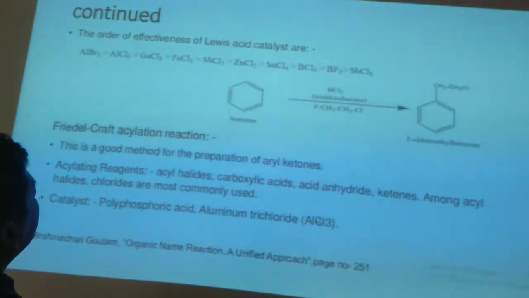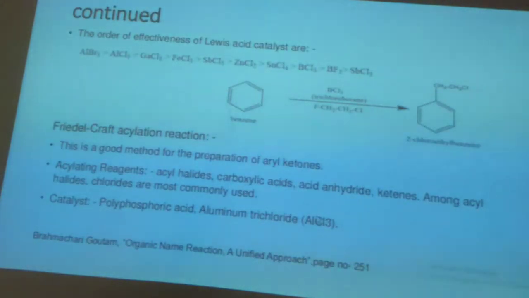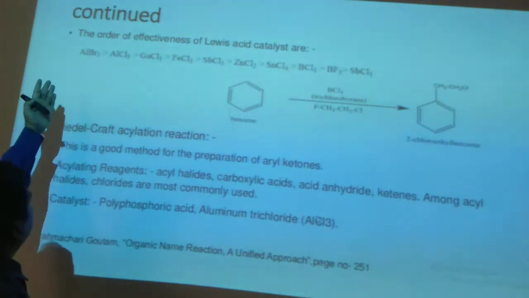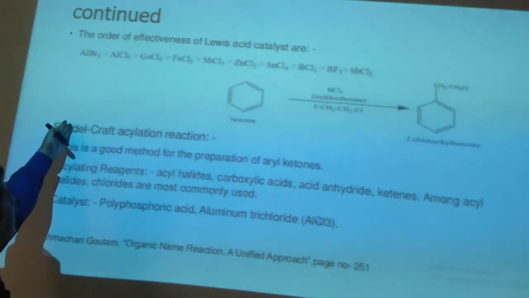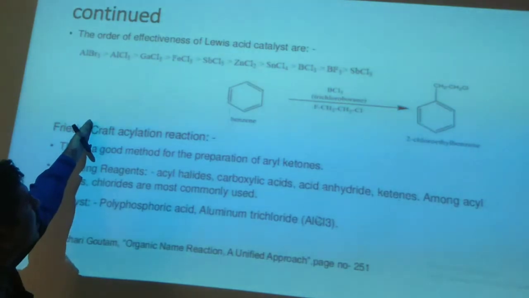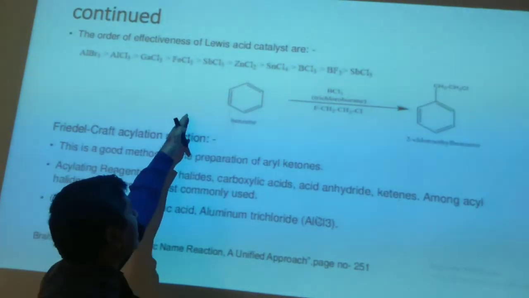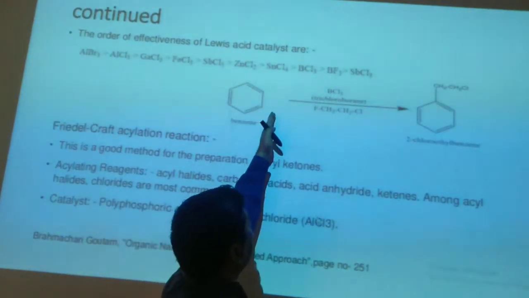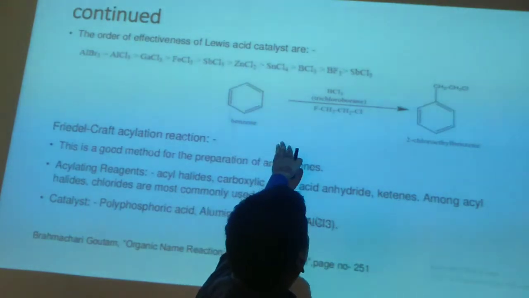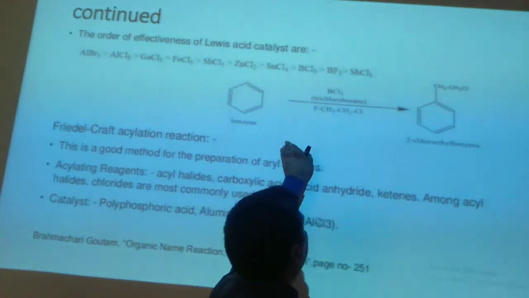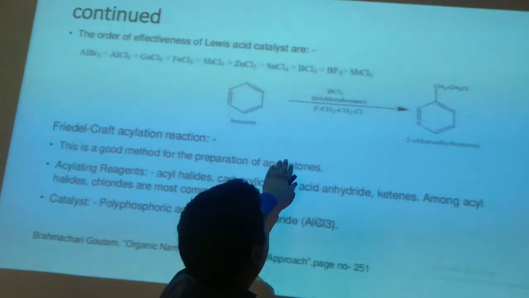The order of effectiveness of Lewis acid catalysts is: AlBr3 is one of the most effective catalysts, then AlCl3, then gallium chloride, then ferric chloride, then stibine chloride, zinc chloride, stannous chloride, boron chloride, boron fluoride, and stibine trichloride.